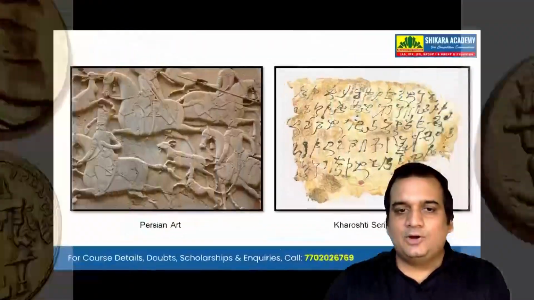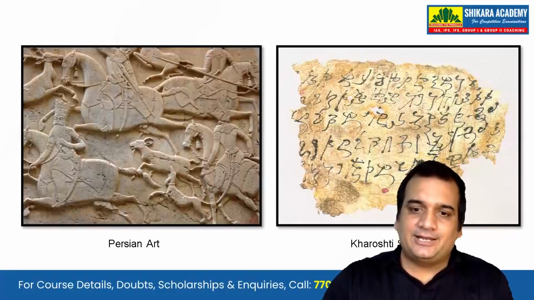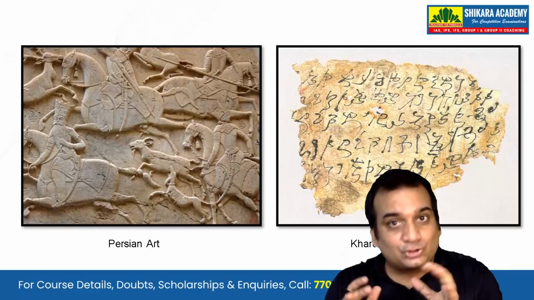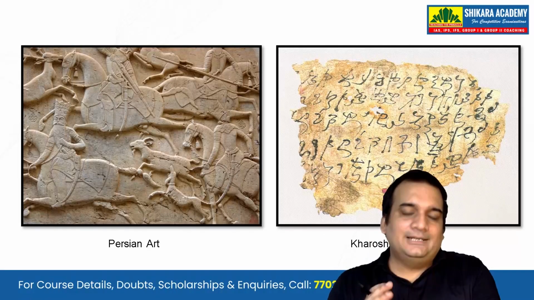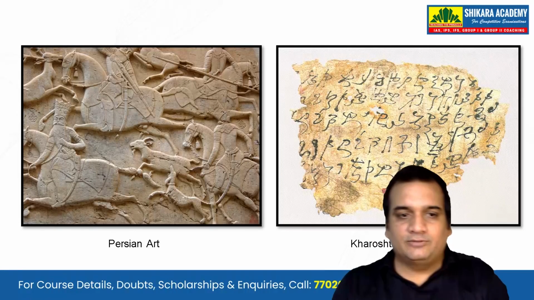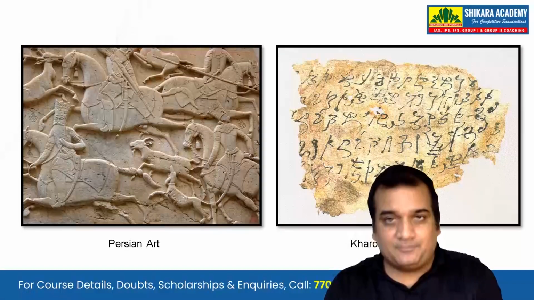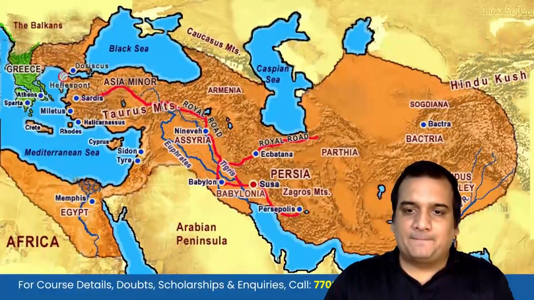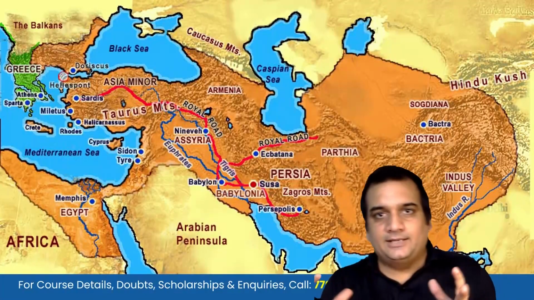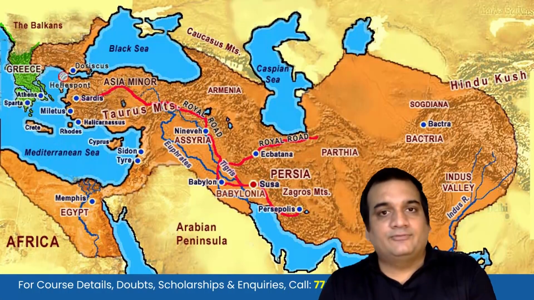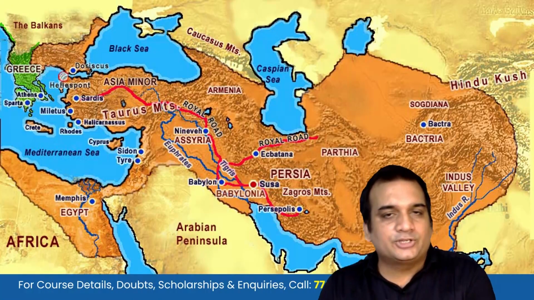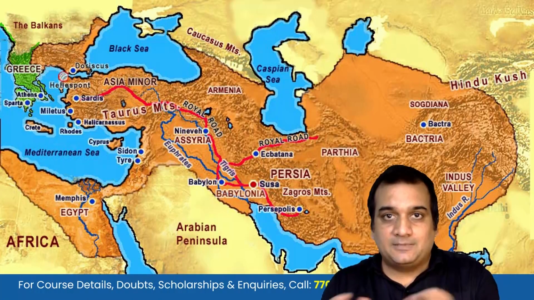We'll see about Cyrus the Great and how he somehow influenced Ashoka for the pillar edicts, and also the very famous Kharoshthi script that we have found there. We'll also see his empire, the largest empire, which is said to have had almost 45 to 50% of the world population under this Achaemenid Empire.